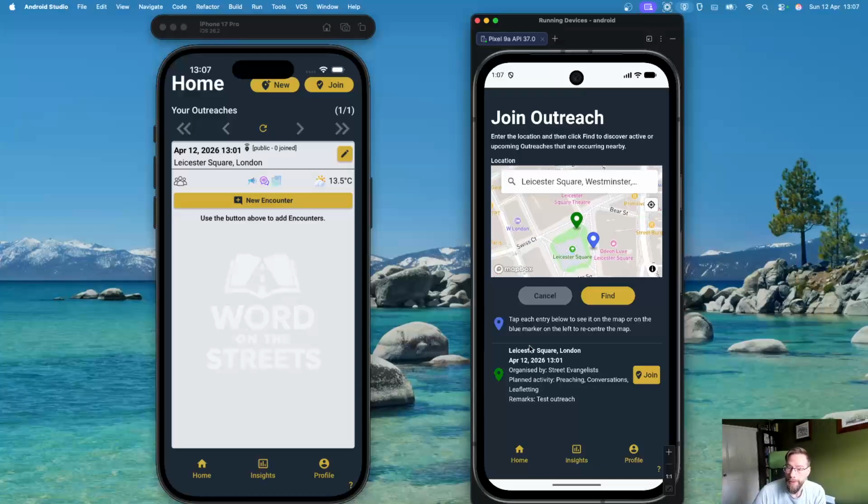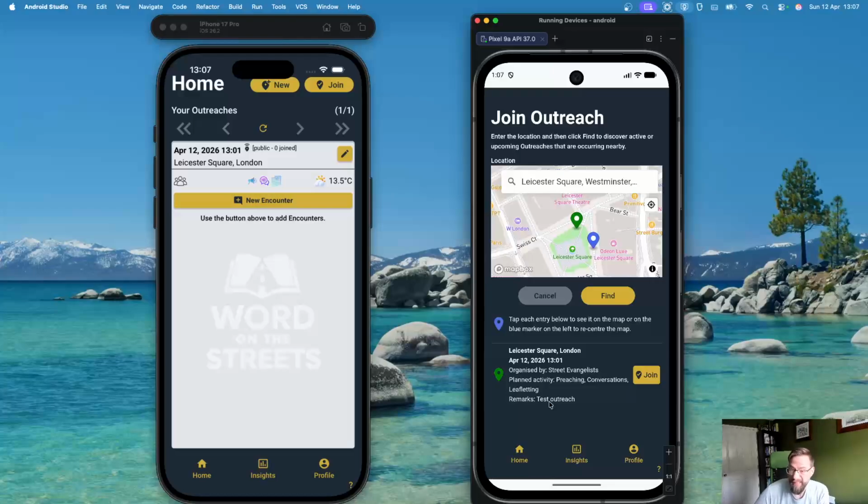And we can tap on the screen of the app, and if we tap on the green one, it gives us information: hey, there is an outreach. It started at 101. It was organized by street evangelists. They're doing preaching, conversations, and leafleting. And there's remarks here, just something about the outreach, test outreach, which is exactly what we said before.